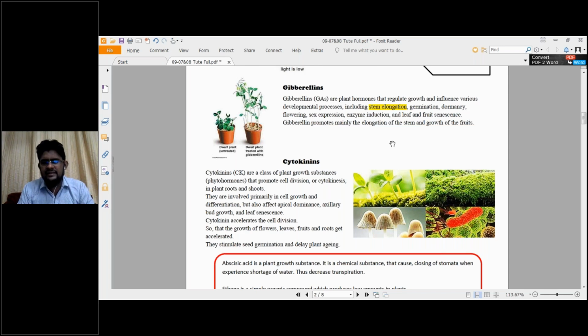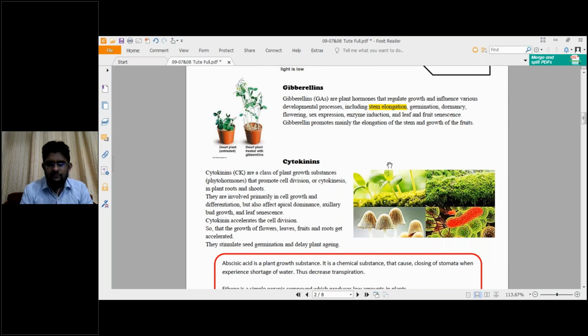Gibberellins promote mainly the elongation of the stem and growth of the fruit. So we said mainly stem elongation as well as growth of fruits. Fruits will also be growing up. So this is the major function of gibberellin. You can see the diagram given here. A dwarf plant, and a dwarf plant treated with gibberellin, which has grown up. Can you see the height of the stem? The length of the stem has increased. So that is what we term stem elongation.